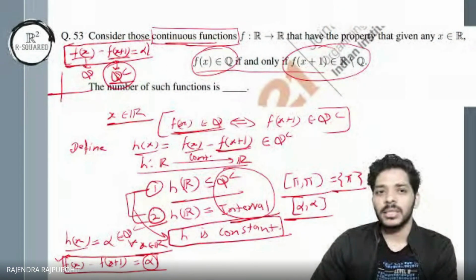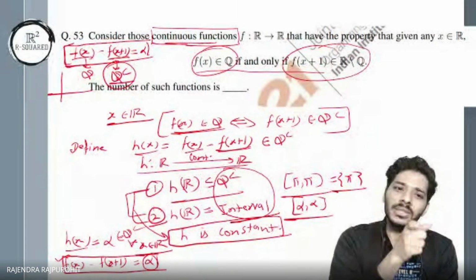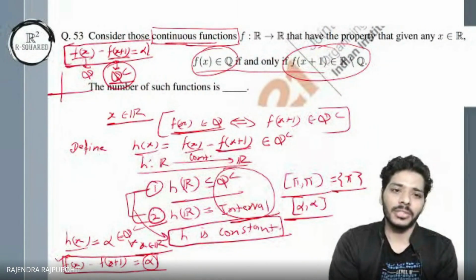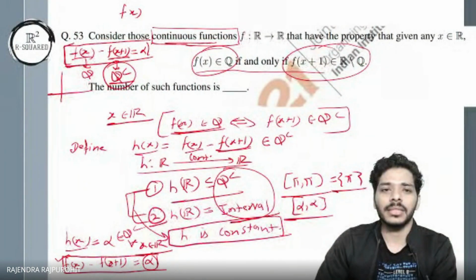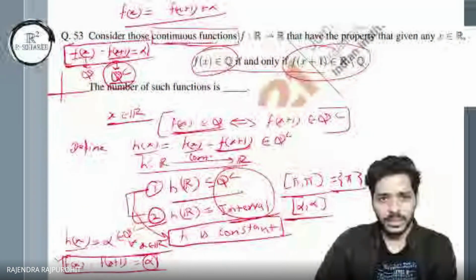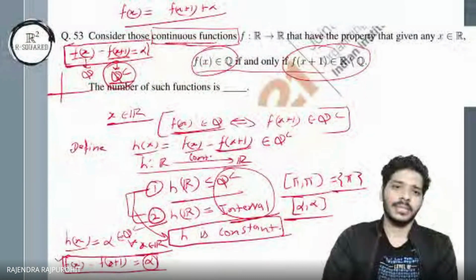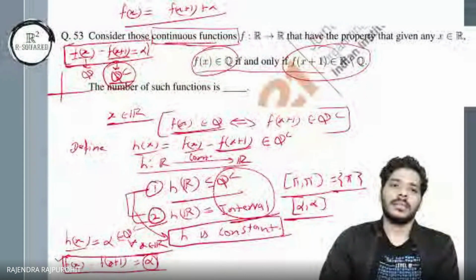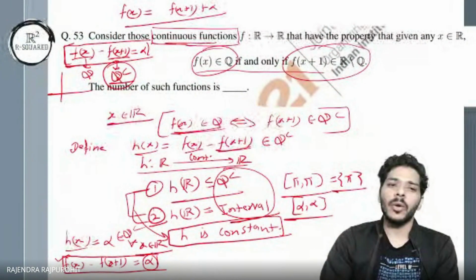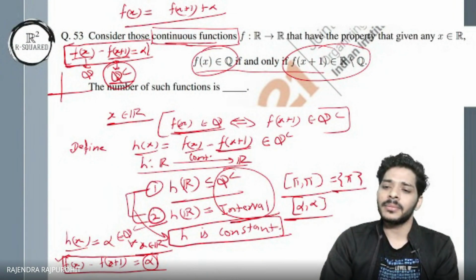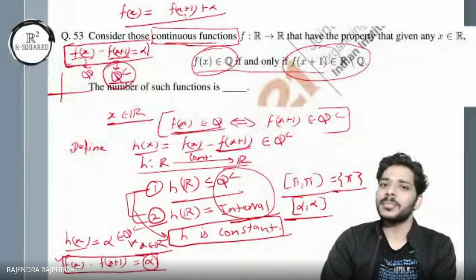I think we can also talk about f of x and f of x plus 1. Okay, so I get that f of x is equal to f of x plus 1 plus a constant number alpha. From here, now I'm taking f of x to be rational, right? Yes. And now I have irrational plus irrational.